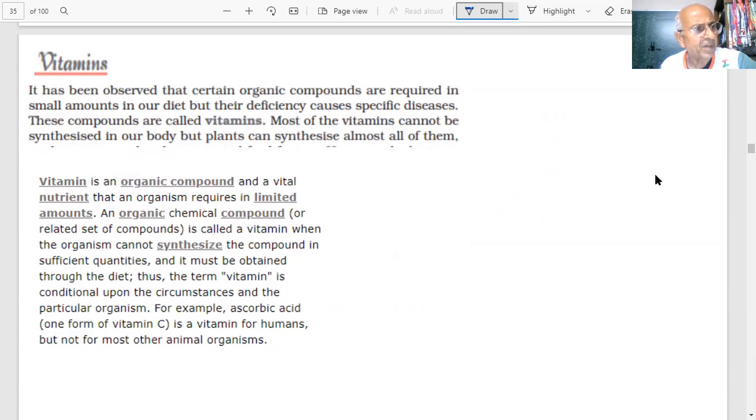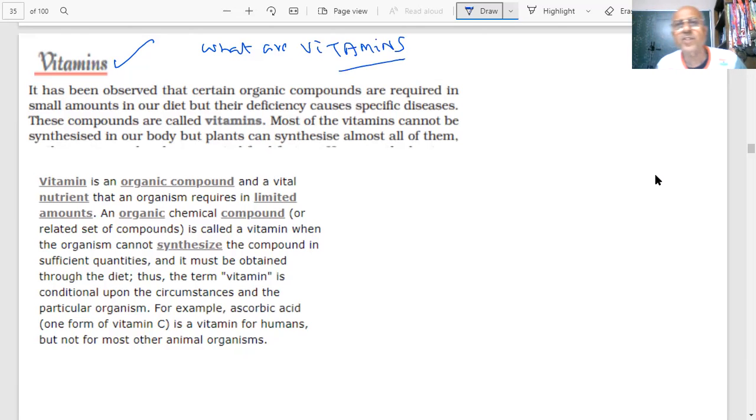The second part which we are discussing: vitamins. What are vitamins, students? Tell me what vitamins you are using. What type of vitamins you are using? Vitamin C, which is found in citrus fruits. I mean, what are vitamins? Of course, I know. Why do you need vitamins? What are they doing for you, students?